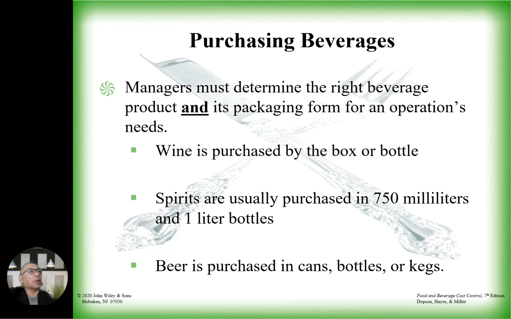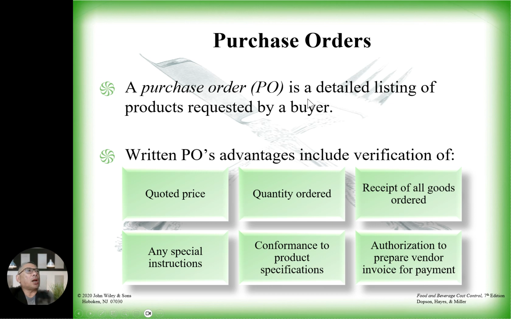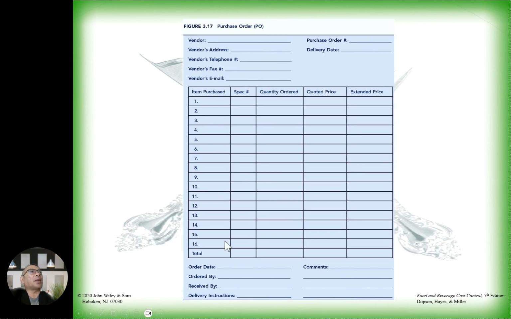Okay. Then, a purchase order, or PO, is a detailed listing of product requested by a buyer. Written PO values include verification of quoted price, quantity ordered, receipt of all goods ordered, any specific instruction, performance of product specification, and authorization to pay vendor on invoice, payment. And then this is a typical purchase order here, given to you here, okay? This is the typical PO.